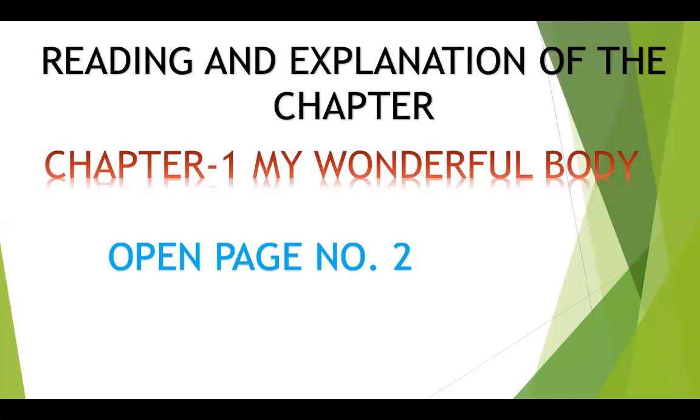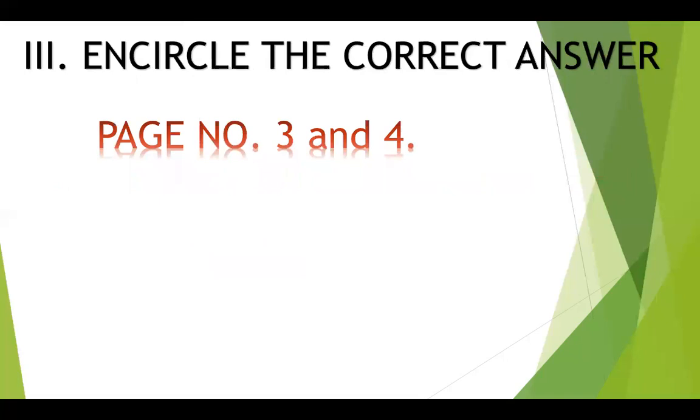Okay, children, please read the lesson well. Now, come back, page number 3 and 4. Encircle the correct answer. Teacher will read the question and answer only, children. Teacher will not read the options. Options are there in the reader, but teacher will read question 1 and then the answer. Okay? Keep in your mind. Circle the correct answer. Come back to page number 3.